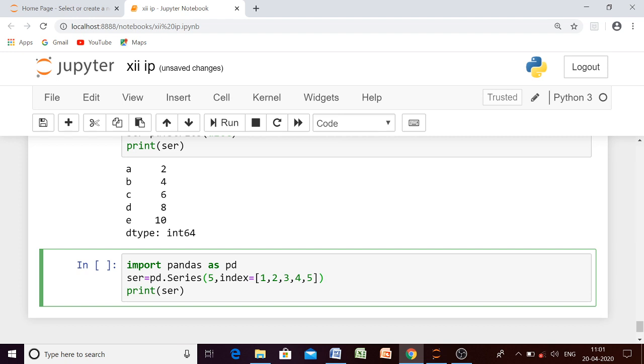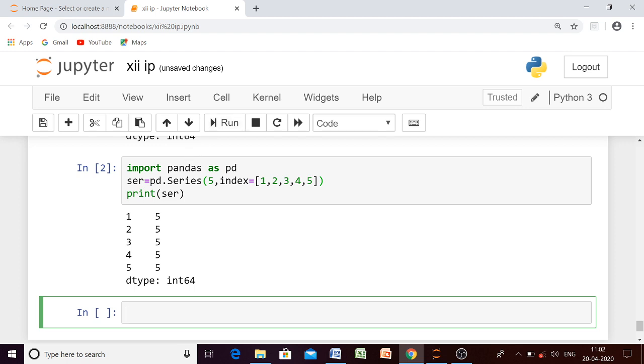Any guesses? Now I have given only one scalar value 5 and I have given 5 index values. So how will our series look? What will happen, beta? It will give you 5 elements and all those elements will be 5, and the index will be 1, 2, 3, 4, 5. Let us check the output.